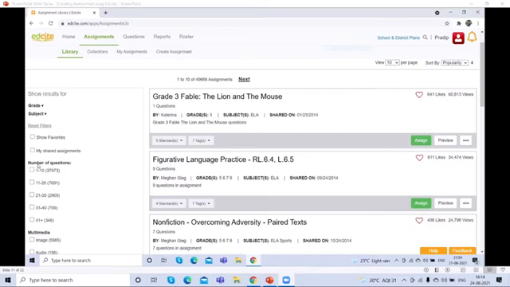Next thing is the number of questions. This is another filter you can use. It means if you want to share with your students or with your class an assignment which has only 10 questions, or if you want to send an assignment which should have 11 to 20 questions, you can use these filters. These are the question-number-wise filters you can use.